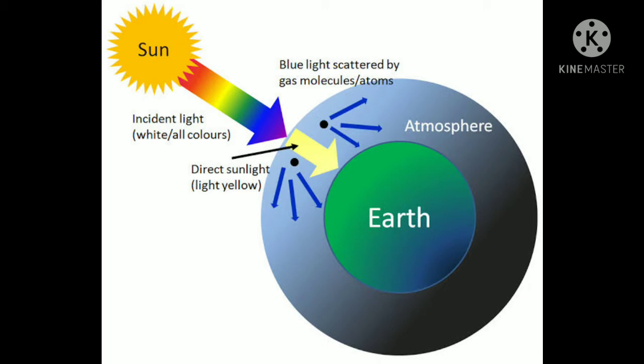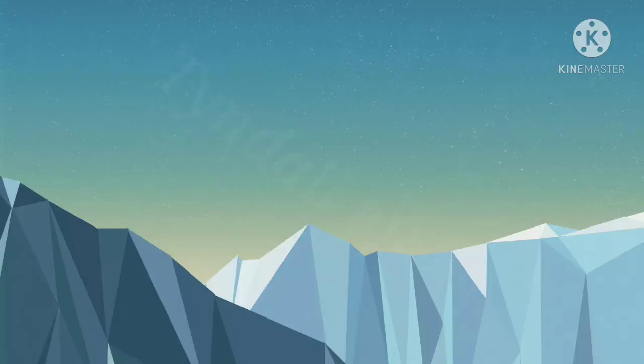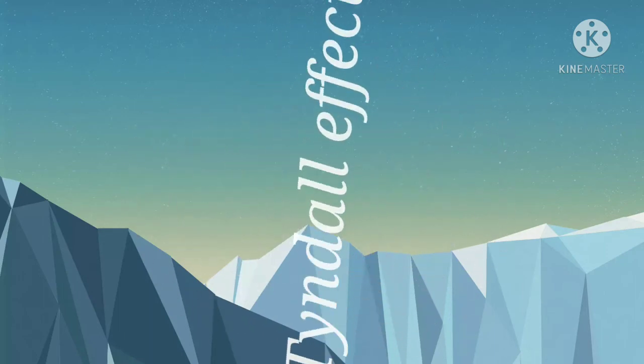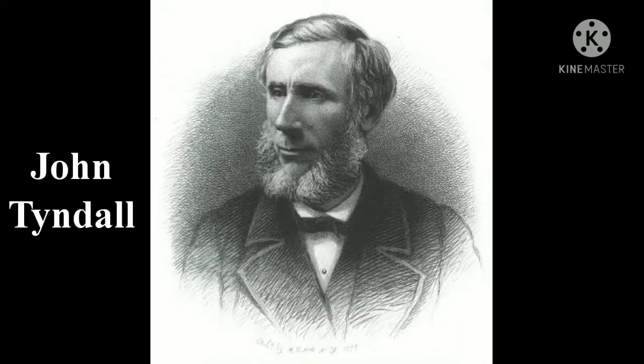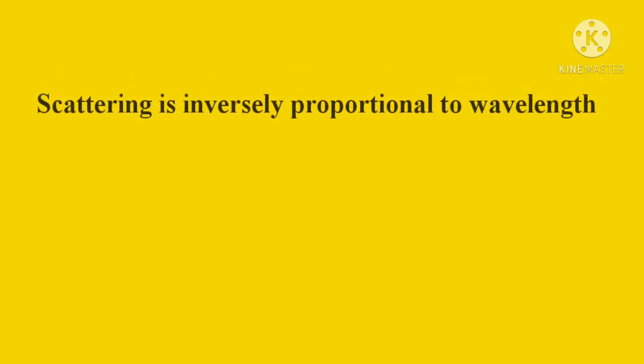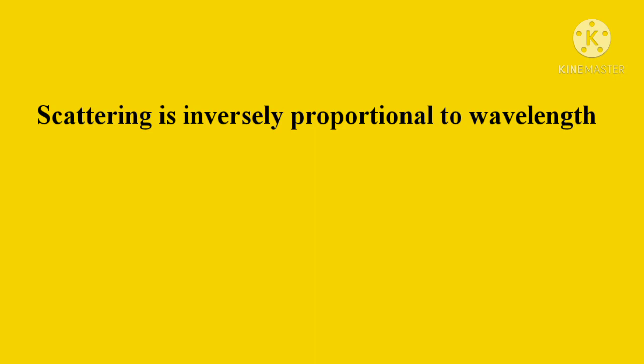An important phenomenon we have to study is the Tyndall effect. Before going to the Tyndall effect, we have to know who discovered this term. It was discovered by a scientist known as John Tyndall. He discovered that when white light consisting of these 7 colors is passed through a clear liquid having very small suspended particles in it, then the blue color of the white light, having shorter wavelength, is scattered much more than the red color having the longer wavelength.